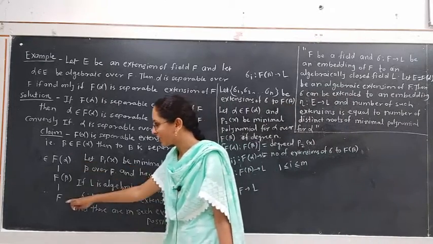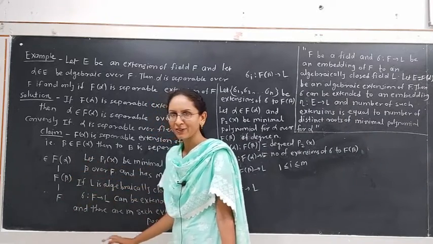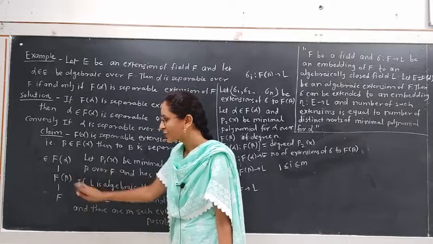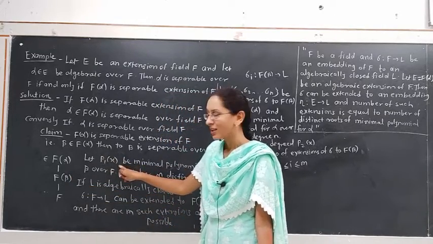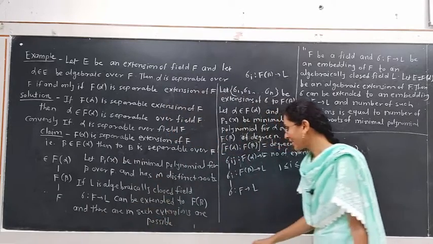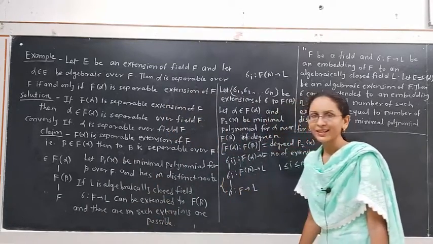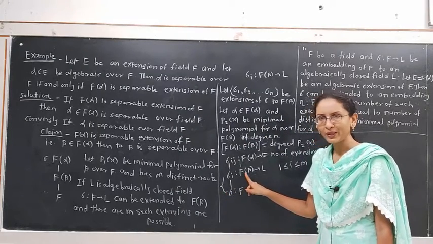This tower of extensions: F contained in F of beta is contained in F of alpha. The element beta belongs to F of beta, has minimal polynomial p1x which has m distinct roots, hence there are m distinct embeddings that are extensions of sigma to F of beta.